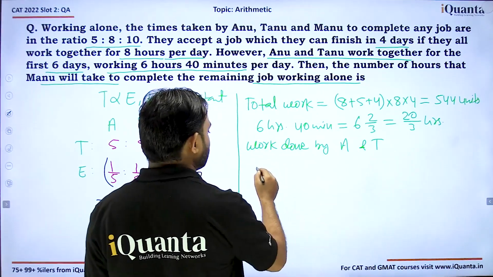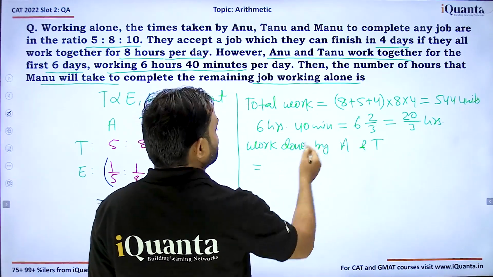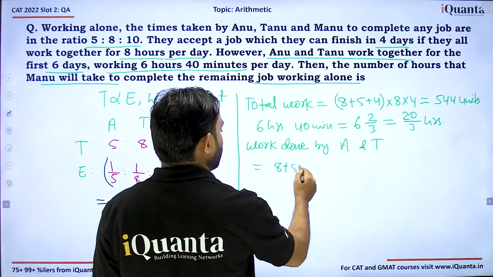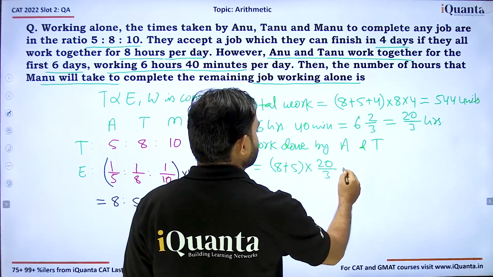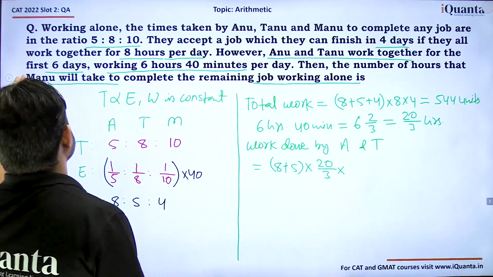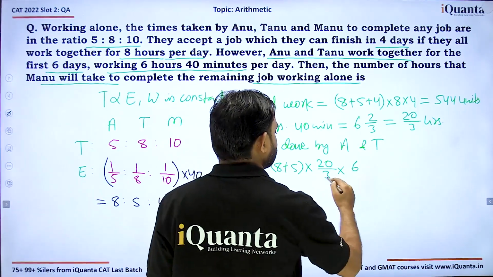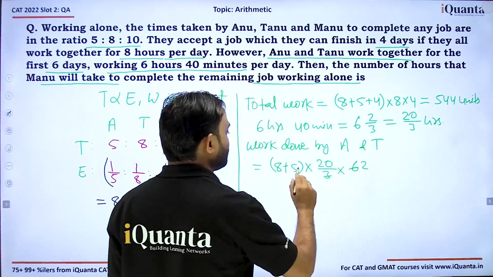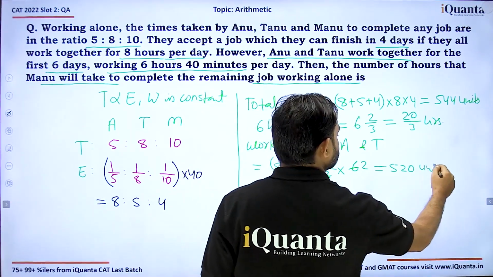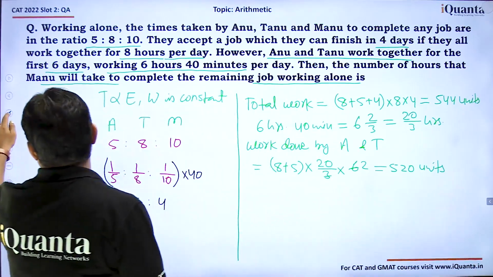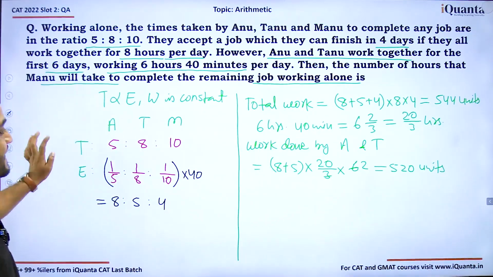This will be equal to a total of 13 units, 8 plus 5, for how many hours? 20/3 hours. And for how many days? 6 days. So this will be equal to 20 into 2, 40, into 13, which is equal to 520 units. So these two together work 520 units in total.